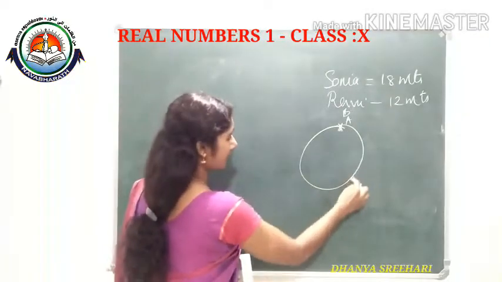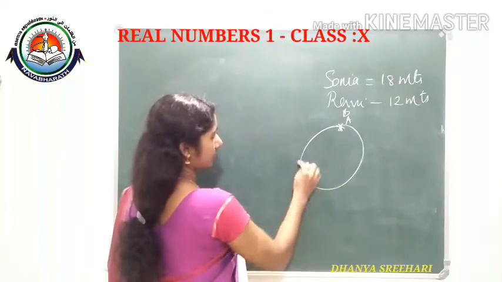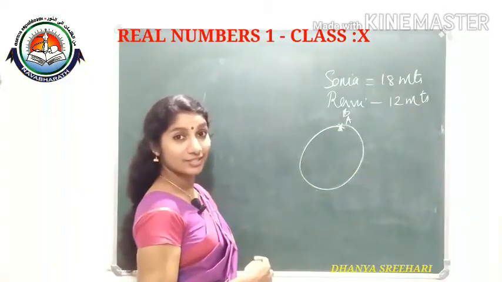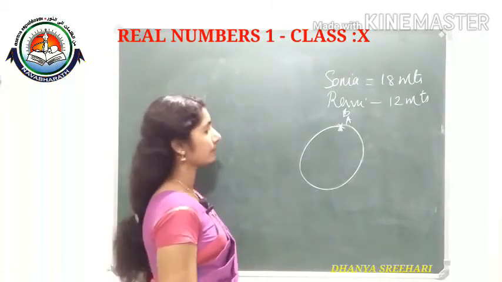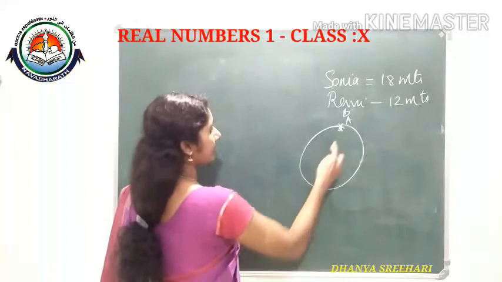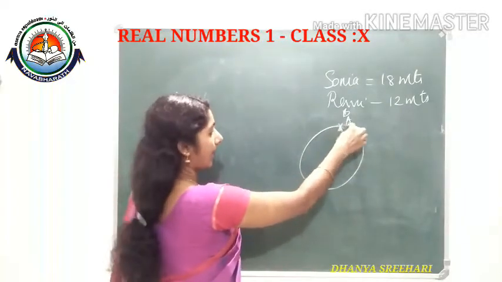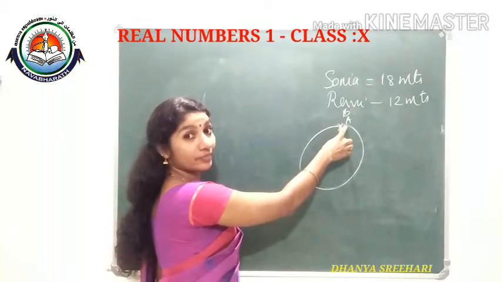So Sonia's one rotation means 18 minutes, second rotation means 36 minutes, third rotation means 36 plus 18, 54 minutes. Like this it's going. And Ravi takes 12 minutes to complete one round, and the next 12 minutes means 24 minutes.